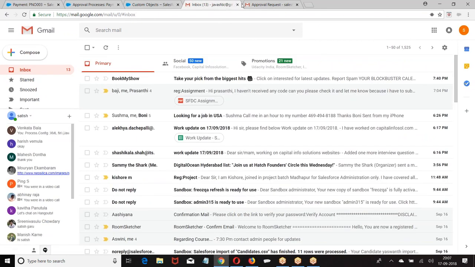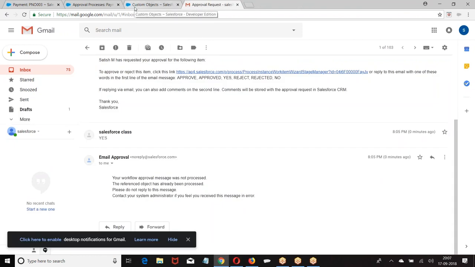So the option is we can also approve the record from email by simply giving the following reply. So this is sending a notification. In how many ways can we send a notification? We can notify in two ways. One is email alert, the other one is chatter. For creating a chatter post, we are supposed to create a post template. If you want to create a post template, what should I do first? I was supposed to enable chatter.